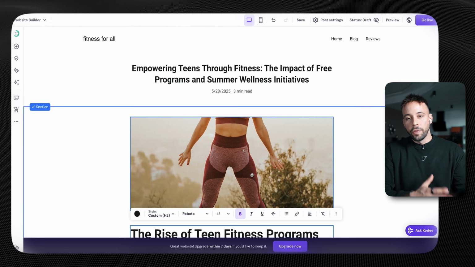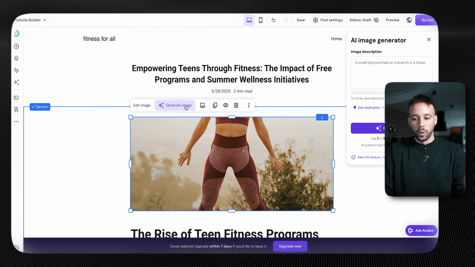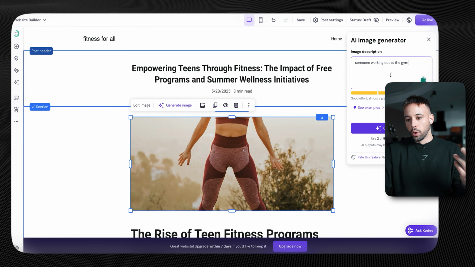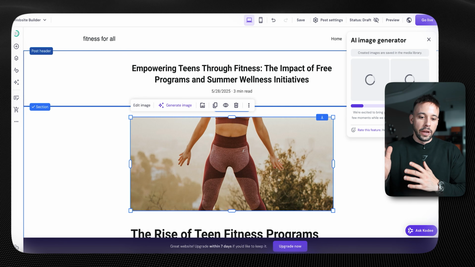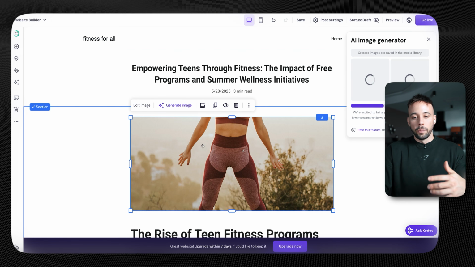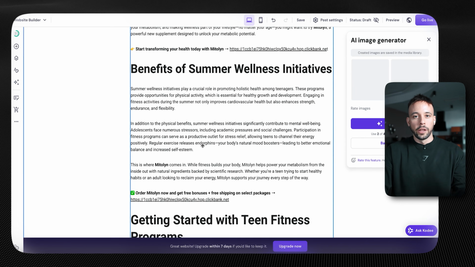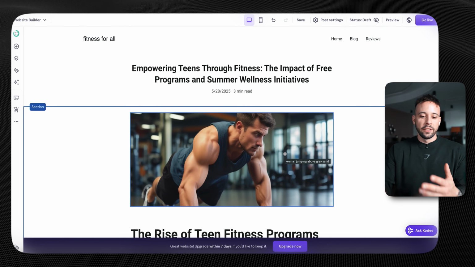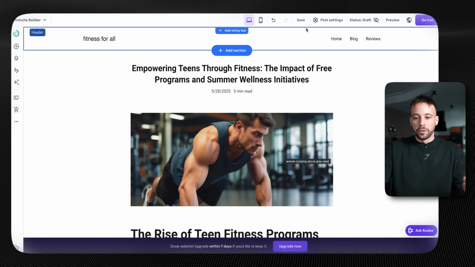All right. And once you're happy with the article, you could also change this image here if you didn't want it. You could generate another image, like someone working out at the gym, create the image, and it's going to generate a new image for you to be able to include in your article. So basically, you can make changes to any part of this article that you want to. Now, as you can see, I changed the image here. There's a guy working out at the gym. I'm happy with this, so I'm just going to click here on save.